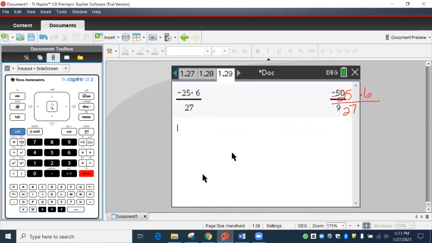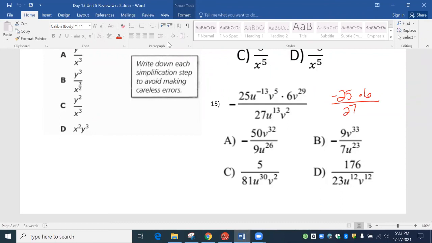So if you can do that right there, we get negative 50 over 9. And look at that. There is only one answer right here that has negative 50 over 9. None of these have negative 50 over 9. And the answer is A.